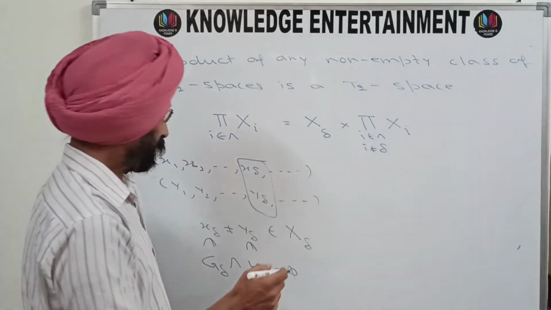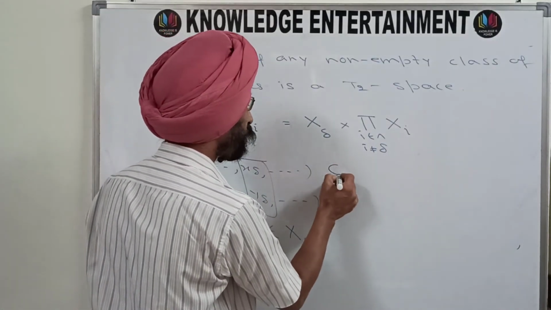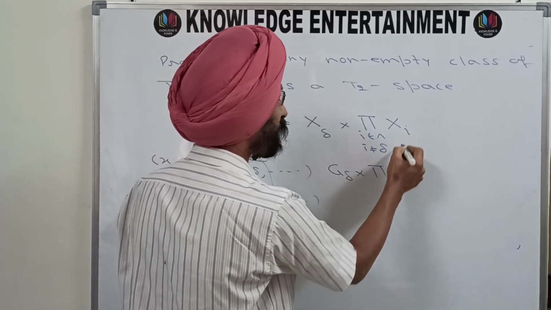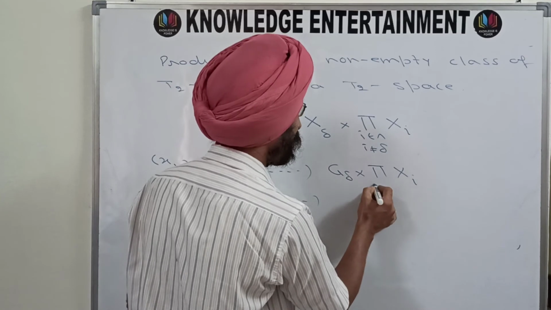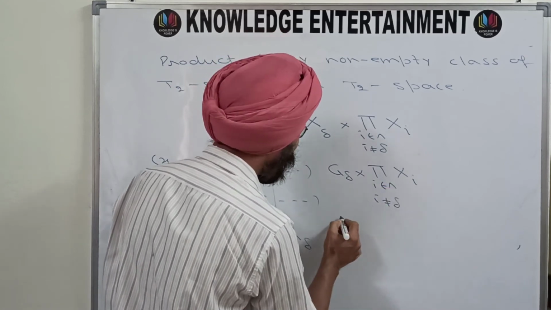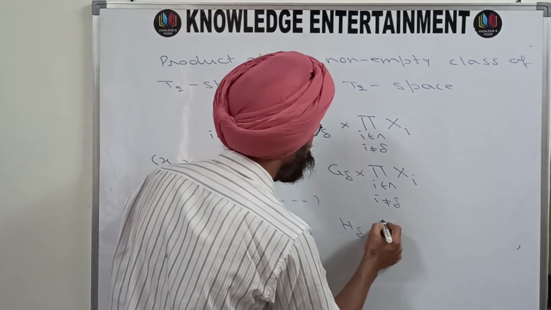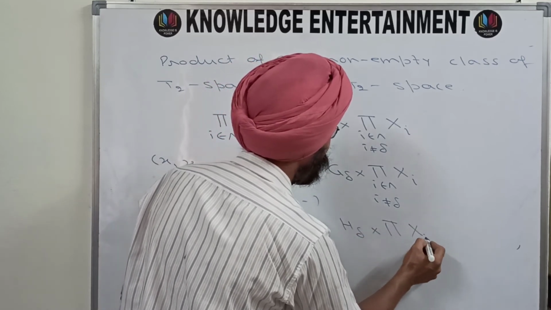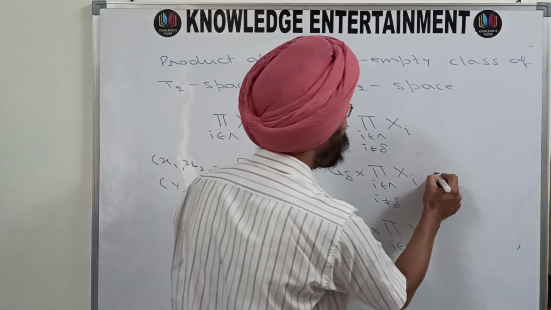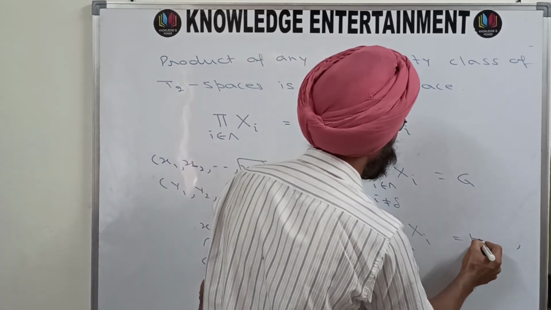You have taken G delta from here, so take G delta cross the rest of the spaces, you take these as they are, Xi, i belonging to lambda, i not equal to delta, and H delta cross product Xi, i belonging to lambda, i not equal to delta. This is your G and this is your H.